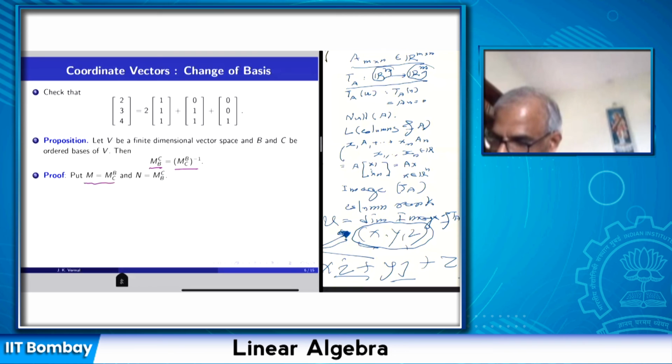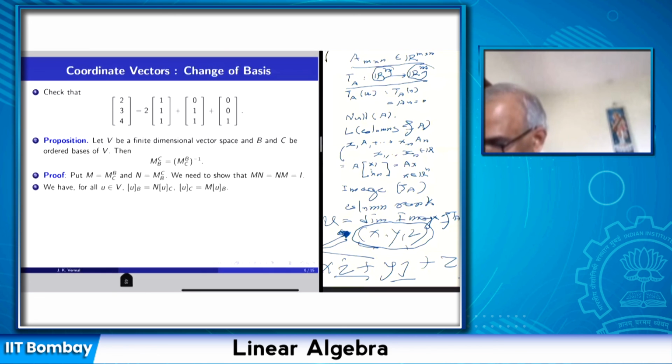So take M to be MBC and take N to be NCB, and I want to multiply these two and show that it is the identity. We need to show that MN equals NM equals identity. To prove that some matrix is the identity, I can operate that matrix on arbitrary vectors and show that I get the same vector back. To prove that MN is identity, I will operate MN on an arbitrary vector and show that I get the same vector. So take any vector in V, and write the coordinates with respect to B.